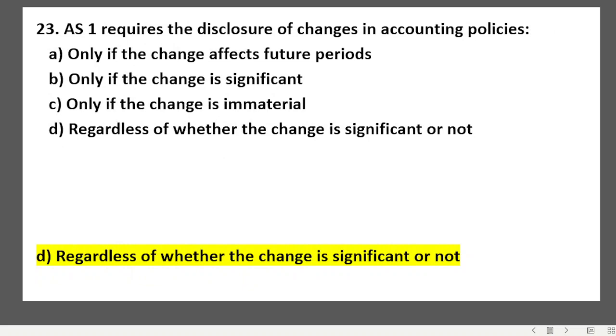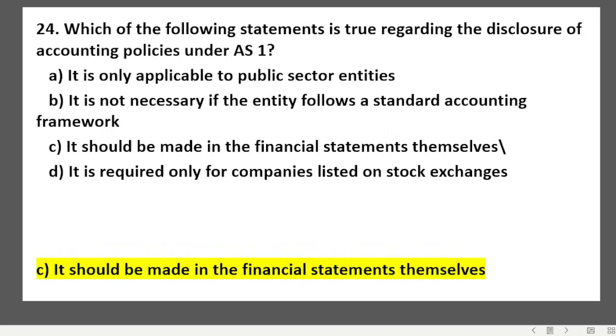AS-1 requires the disclosure of changes in accounting policies only if the change affects future periods, only if the change is significant, only if the change is immaterial, or regardless of whether the change is significant or not. The answer will be regardless of whether the change is significant or not. It is not only about whether the change is significant or not, it is about whether it is having an effect.